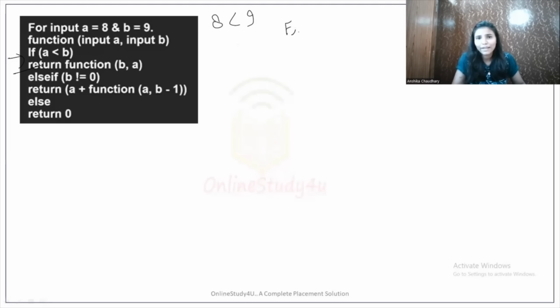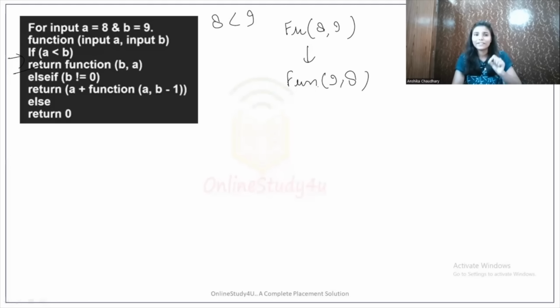First of all, we make a function call for 8, 9. Now this function will return B, A, that means 9, 8. Now this function call will run and check if A is less than B. This time A is not less than B, so we come into the else part and check else if B is not equal to 0. B is 8 and 8 is not equal to 0, so this condition is true and we come to the return statement.